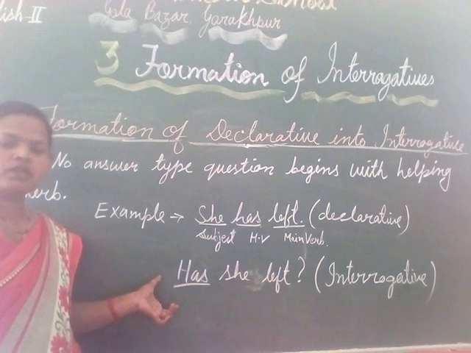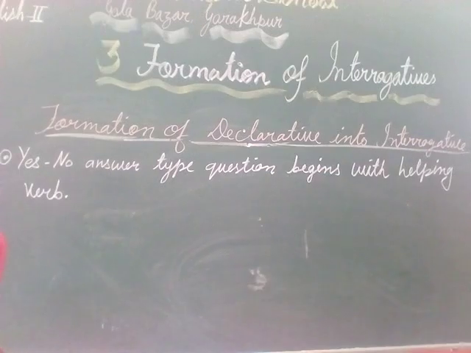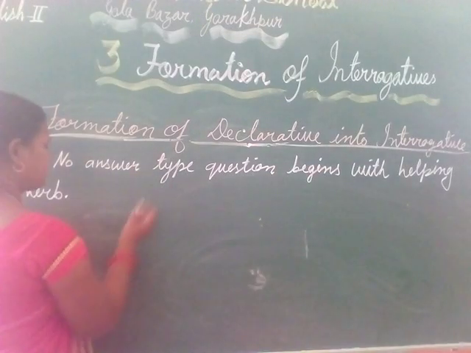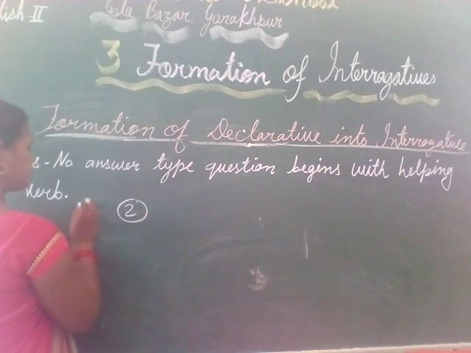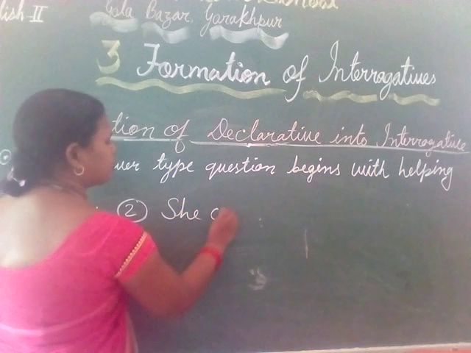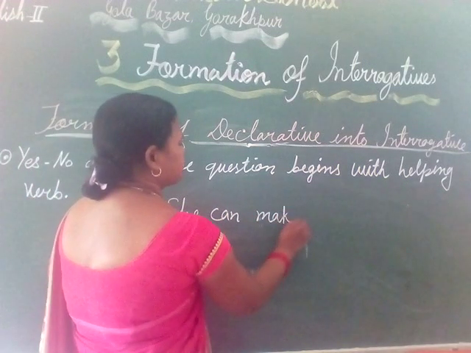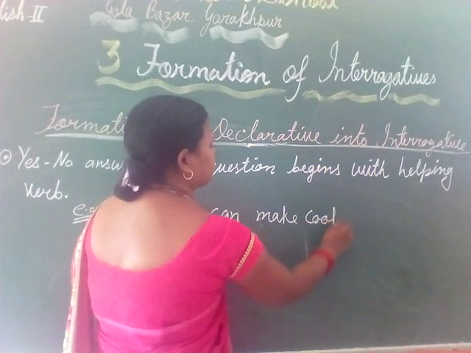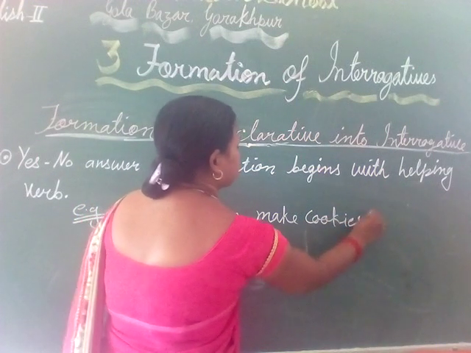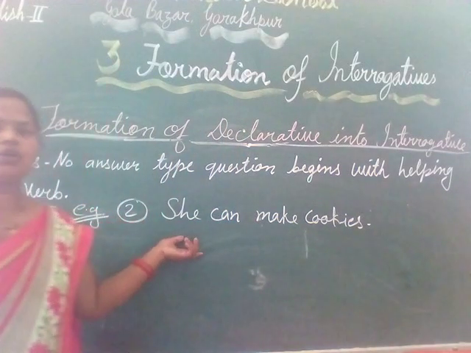Now let's see another example, that is example 2. She can make cookies.